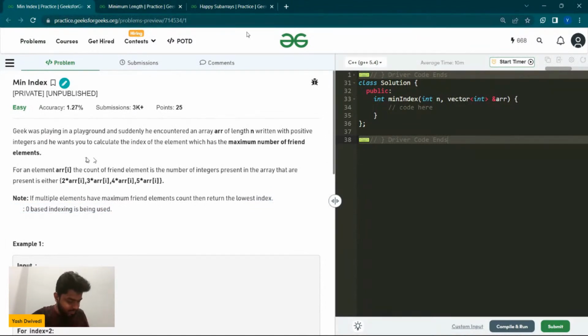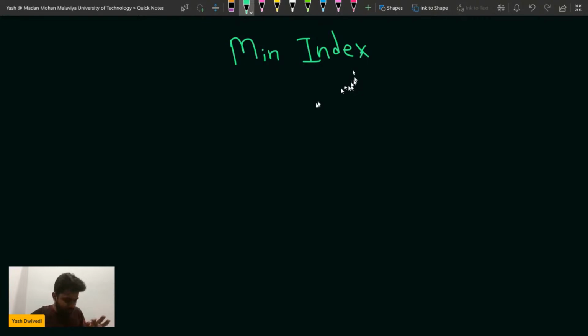Okay, so guys, can we start? If my screen is visible, you can write +1, and then I will start. So the question says min index. The name of the question is min index, and the moment I saw this problem, I knew that I can do it using hashing. So you can share your approaches. Please do something about the problem setting. I will definitely share whatever issues you had with the team. I'll share all the feedbacks of yours with the team.